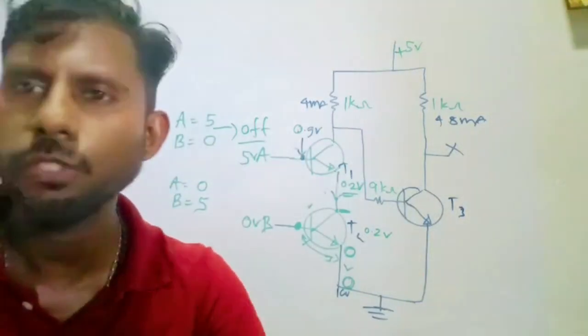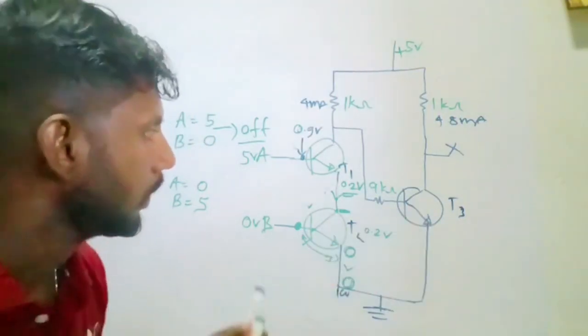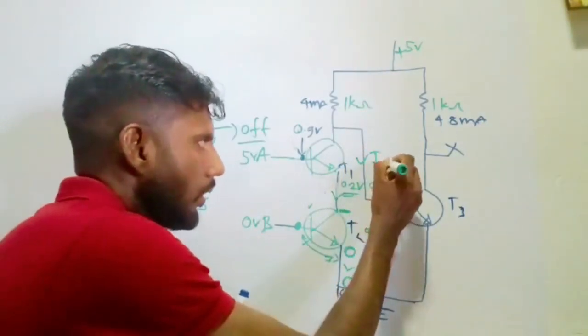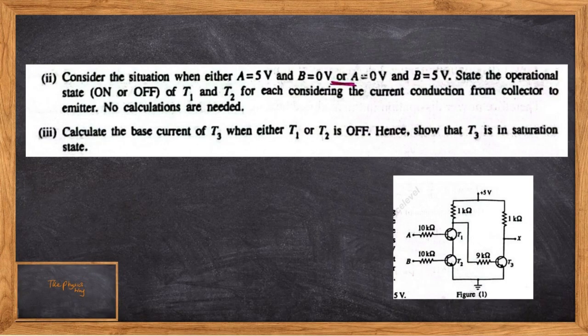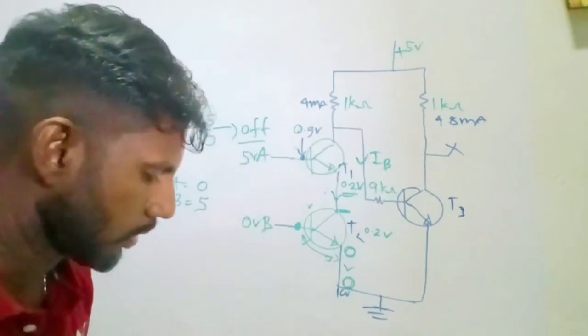Moving into the third part: calculate the base current of T3 here, the IB of this transistor. Calculate the base current of T3 when either T1 or T2 is off. Hence, show T3 is in saturation state. So now this transistor is in saturated region.